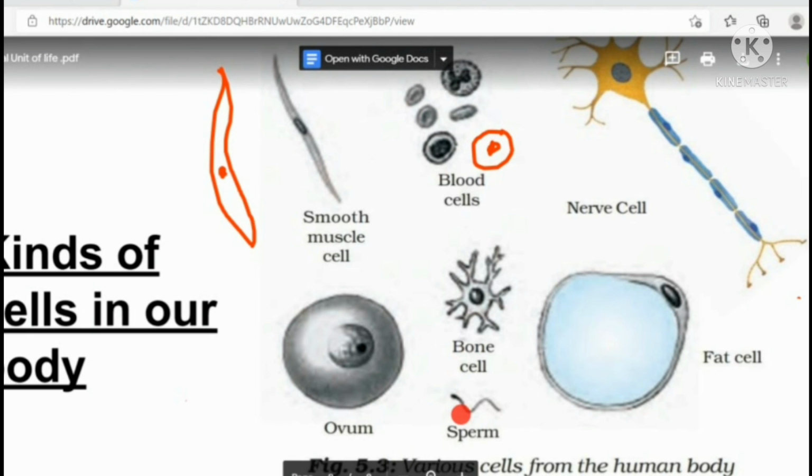So look at the shape. The shape is different. Now this is a fat cell, which is present under our skin. So these are the different shapes of the cells.